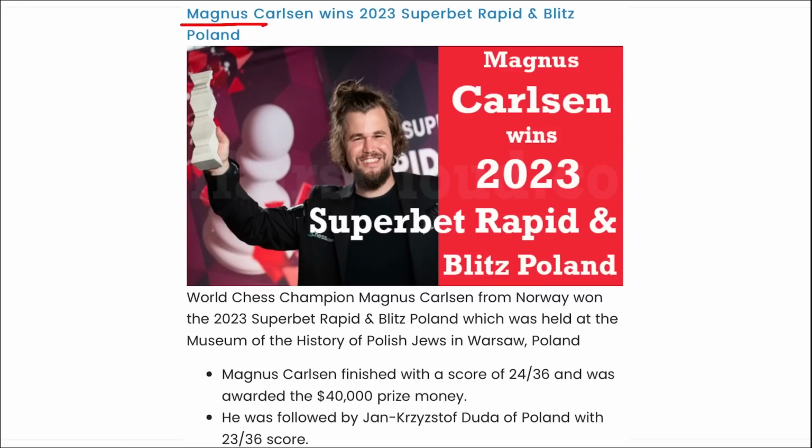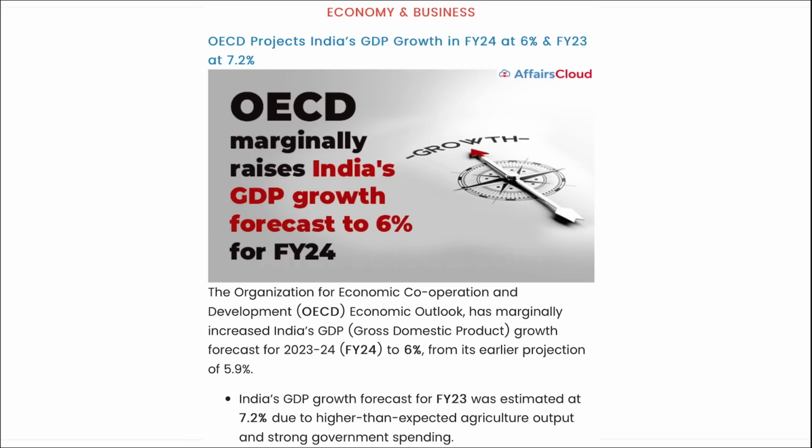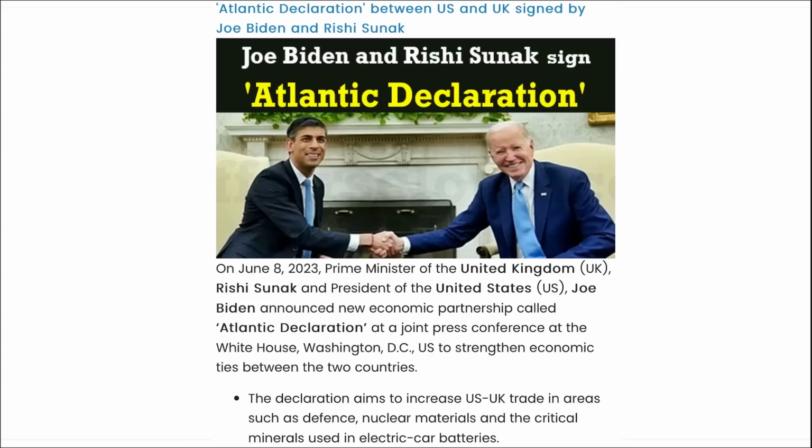First, Magnus Carlsen has won the 2023 Superbet Rapid and Blitz Poland. Next, OECD projects India's GDP growth rate in fiscal year 24 to be 6% and in fiscal year 23 to be 7.2%. Next, Atlantic Declaration. This is an important declaration. Do pay attention to it.